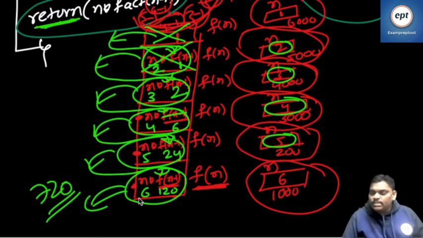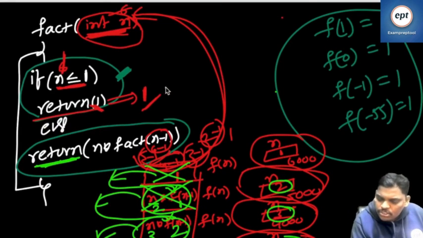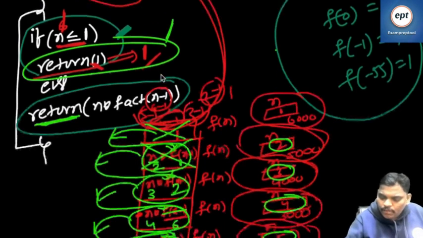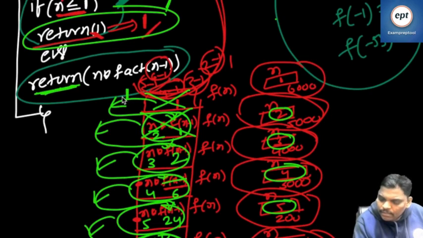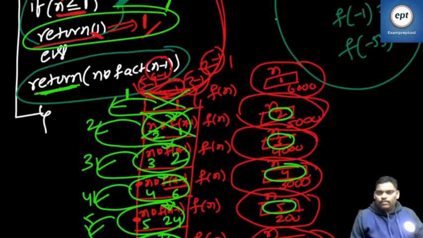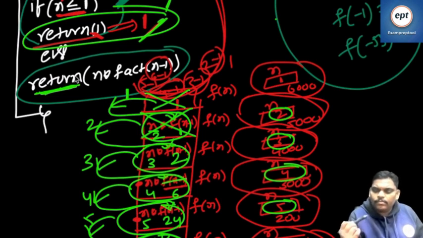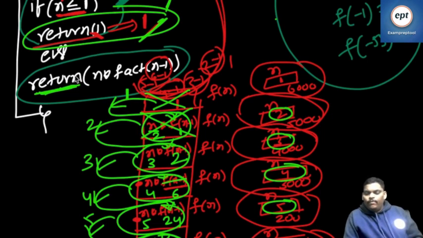Yeah, n is equal to 1. See this one. This is the first return. Everyone listen. This is the first return. This is the second return. This is the third return. This is the fourth return. This is the fifth return. This is the sixth return. Green colors are coming every time there is a return. So remember, the first return is here, and the remaining returns are here. Every function call is a push operation. Every function finishing is a pop operation, which means return.